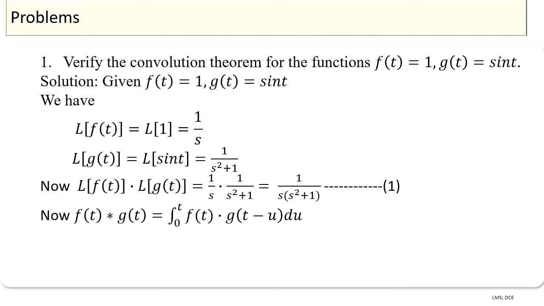Since f of t is equal to 1 and g of t is equal to sin t, the above integral becomes integral 0 to t 1 into sine of t minus u into du, which can be written as integral 0 to t sine of t minus u into du.